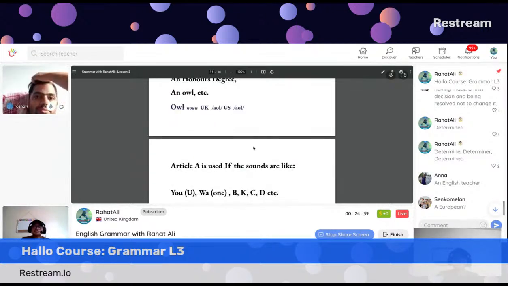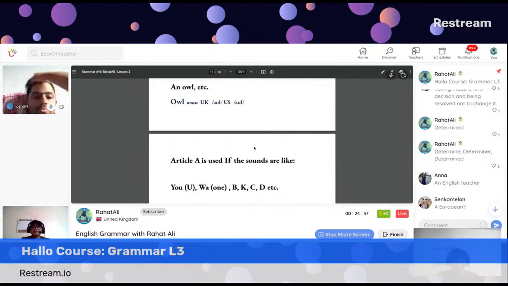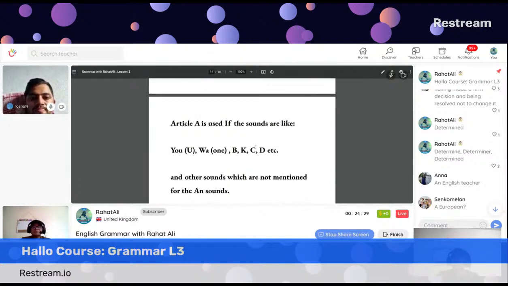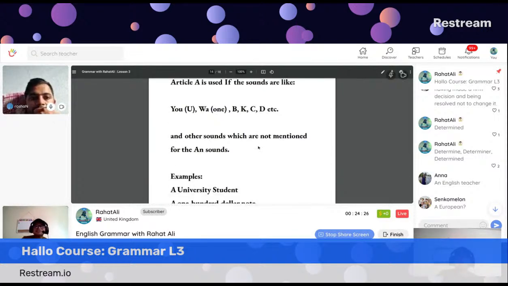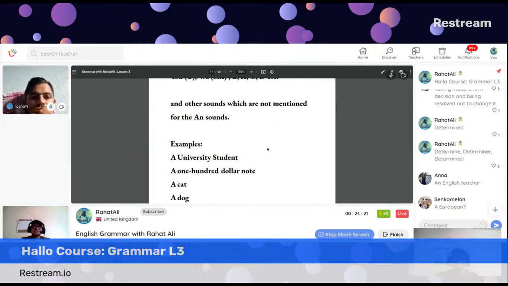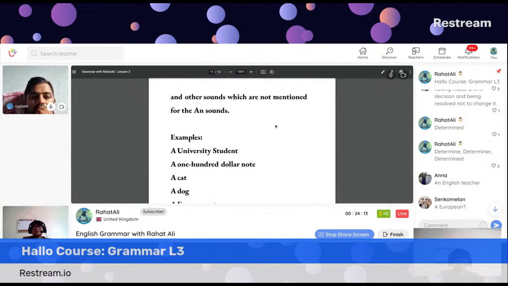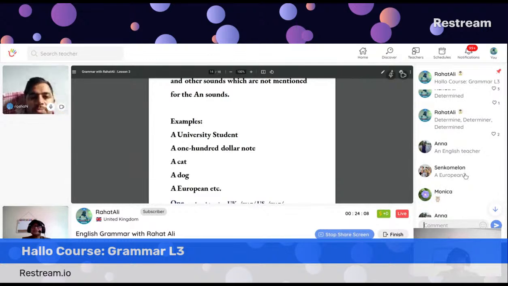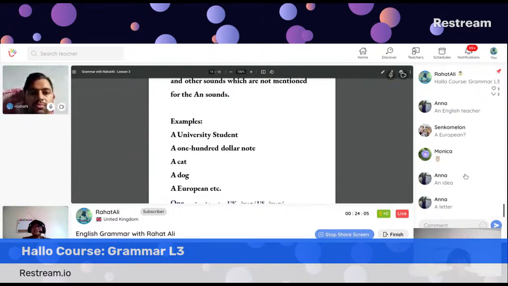Article a is used if the sounds are like you, like European, wa, like one, then B, K, C, D, etc., and other sounds which are not mentioned for the an sounds. Some examples: a university student, like Roshan is a university student. Have you got a $100 note? Okay, a cat, a dog, a European. Sanko, so we use a before European. An idea, a letter. Yes, Anna, bravo. Amazing, all of you are.